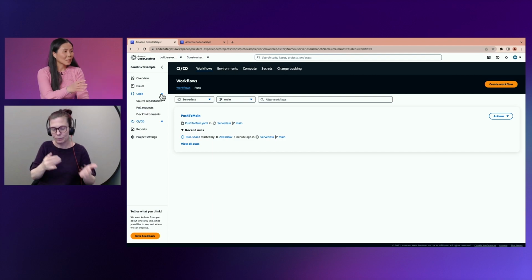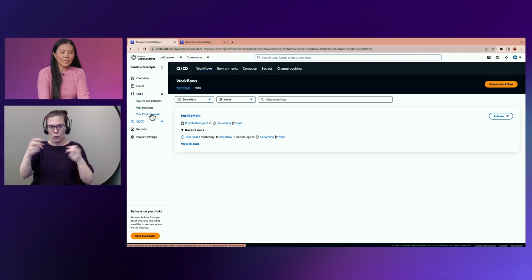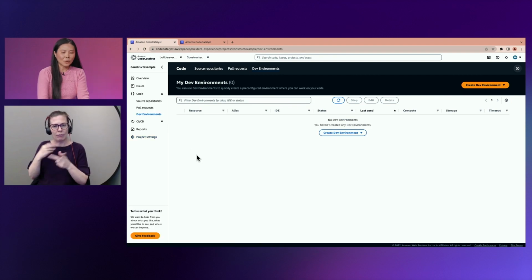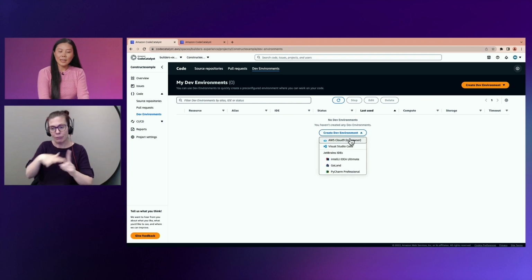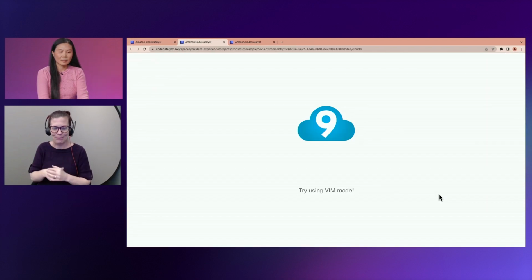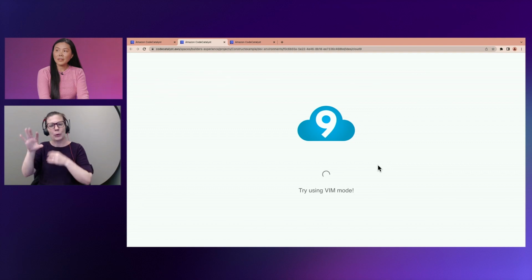Now, it's coding time. So to do that, we have to have a place to do some coding. So we're going to create the dev environment. In this case, we are going to use Cloud9, choosing the same repository. It's going to just create the environment there. It'll take a few minutes for Cloud9 to come up, but this is a very convenient way.